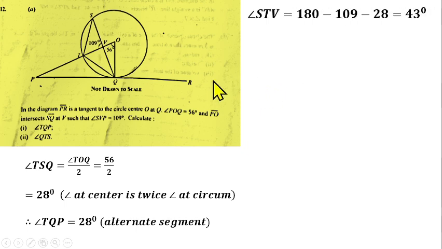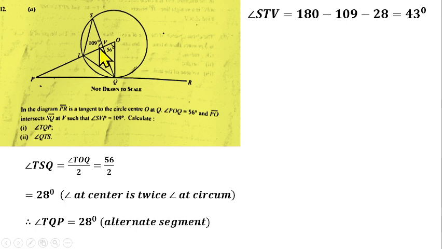Now we know that angle STV is in triangle STV. In that triangle we have this angle TSQ that we have already gotten, which is 28.